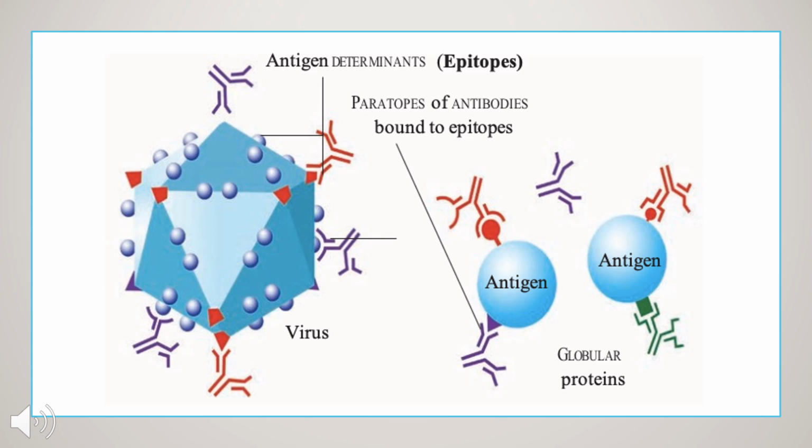The purple color in the globular protein part is a triangle, just for explanation, and the red one is the circular region. So according to the specificity, the antibodies are specific. What they do is bind to specific antigen. This complex where antigen and antibody are bound is called antigen antibody complex, formed by the paratopes of antibodies and epitopes of antigen.